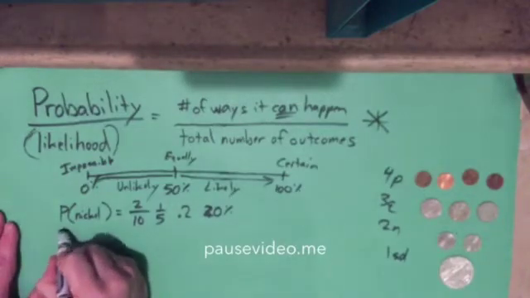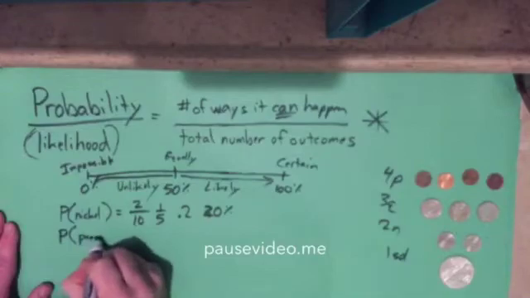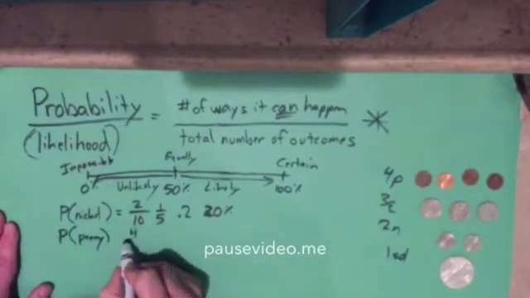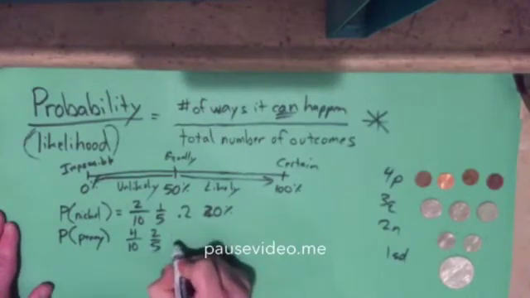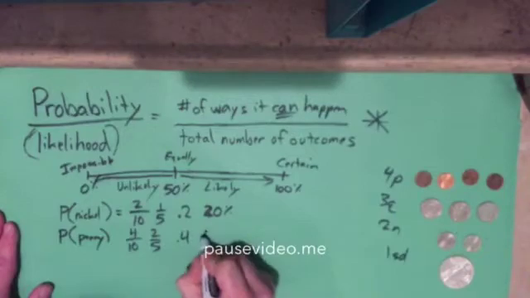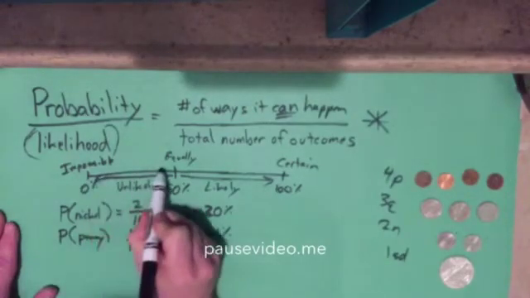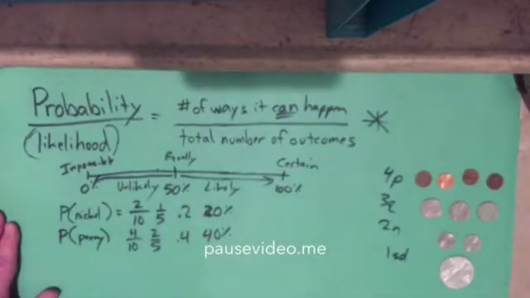Let's try another one. What if I said the probability of getting a penny? Well, now I count up how many pennies I have. 1, 2, 3, 4 out of 10. Could simplify that. That's 2 out of 5. Divide it, it becomes 0.4. Move the decimal twice, it becomes 40%. Well, I have twice the chances I used to. It was a 20% chance. Now I have a 40% chance. I'm up here further, but guess what? I'm still unlikely. Still not going to put my money on that.